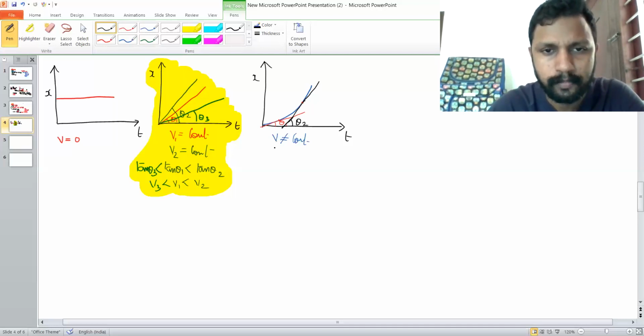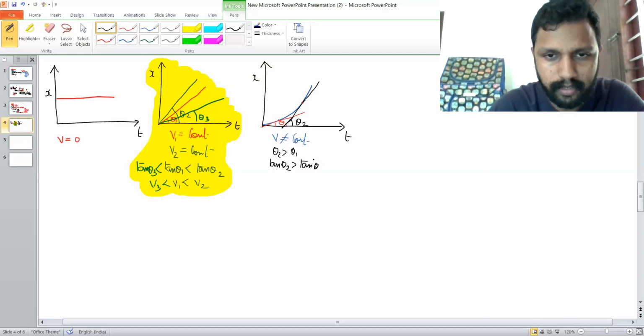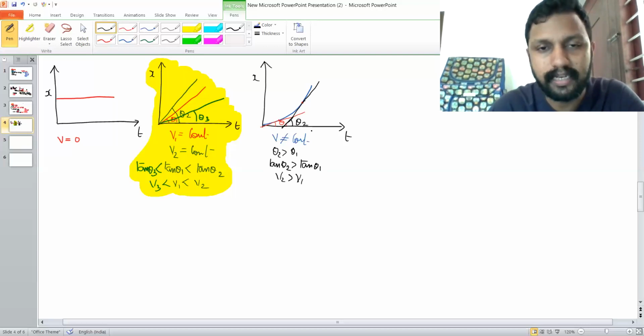It is clear that theta 2 is greater than theta 1. Therefore, tan theta 2 will be greater than tan theta 1. That is, V2 will be greater than V1. That means as the time is passing, the velocity is increasing. The velocity at this point is lesser than the velocity at this point, or in other words, as the time is passing, the velocity will get increased since the slope of the tangent is getting increased.